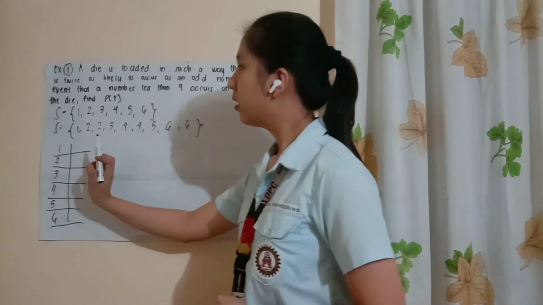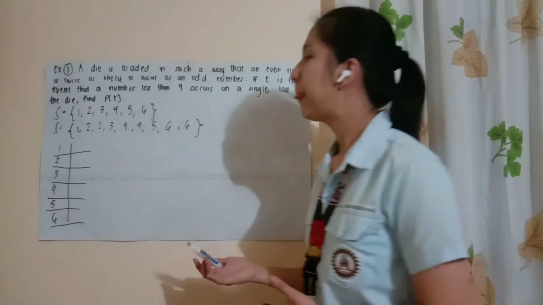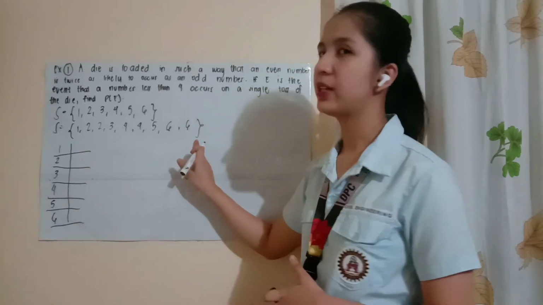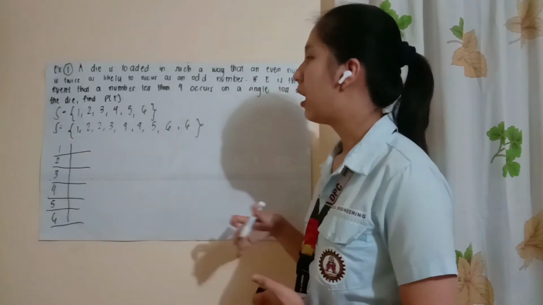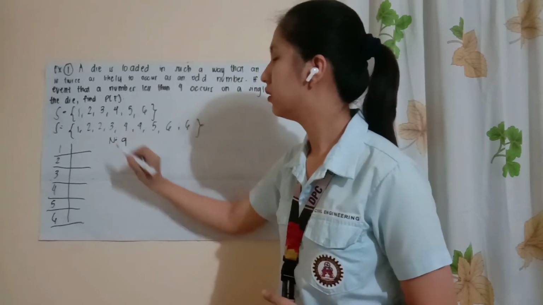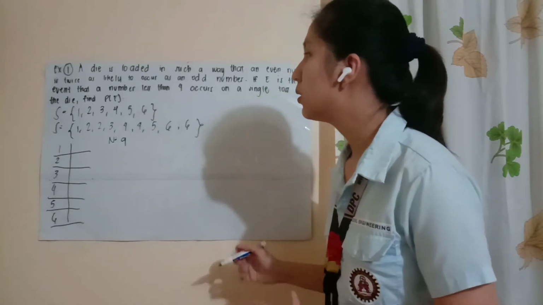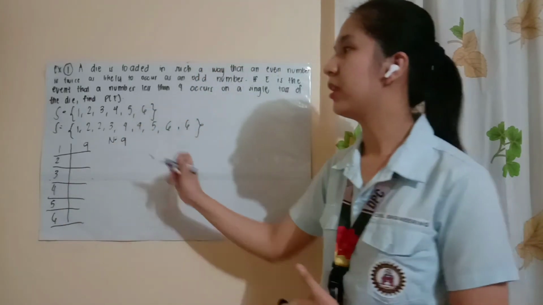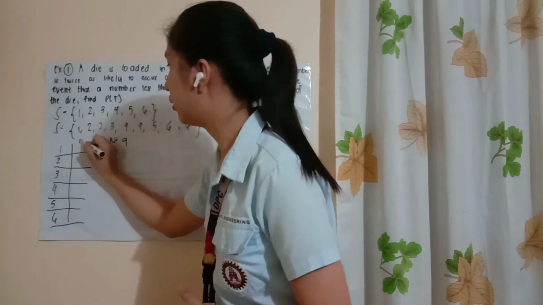So, in the probability of getting a 1 from a die, ilan ba yung sample points natin? Diba, there are 9 in total. So, dapat, total number of events natin ay 9. So, yun yung magiging denominator natin. Ilang beses ba siya mag-occur? Diba, there's only one way na mag-occur yung 1. So, that will be 1 over 9.